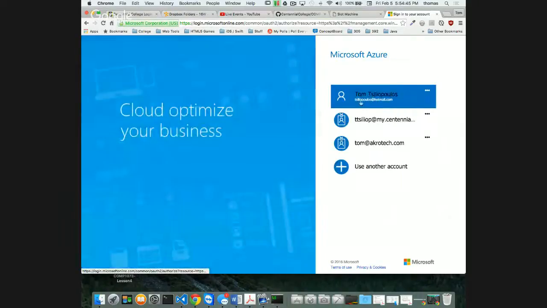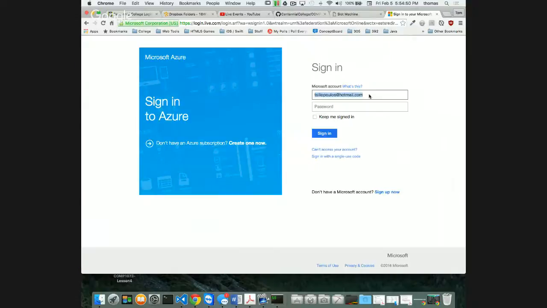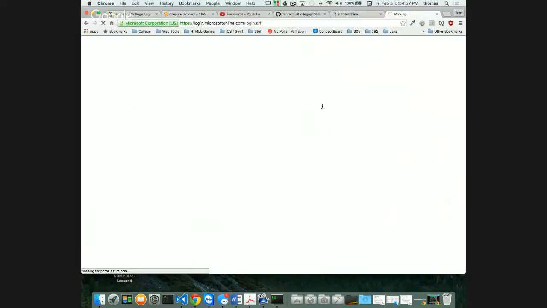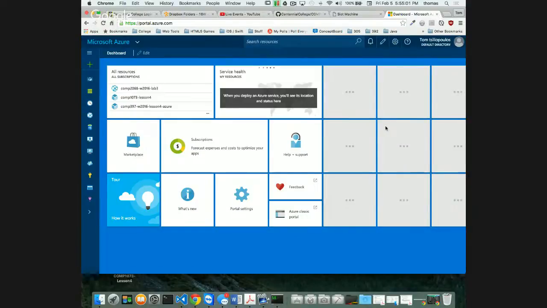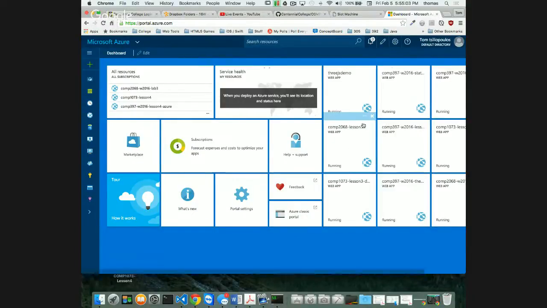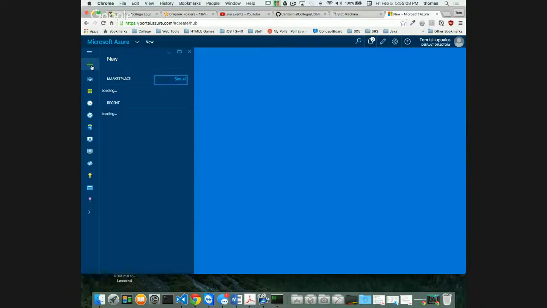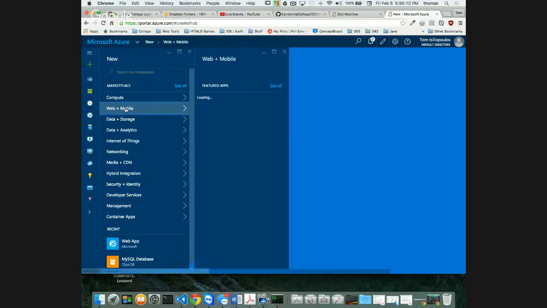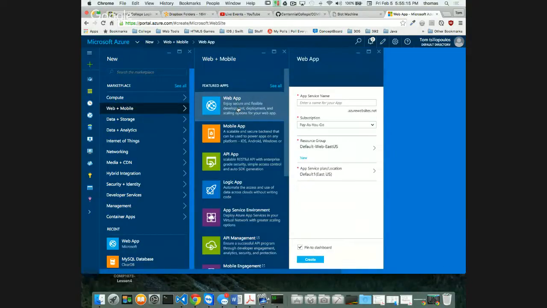So I'm going to go to portal.azure.com and I'll log in as myself. And I was having some issues with this last week for whatever reason. Don't know why. But it was taking a little bit of time to kind of pull up. All right, cool. I'm going to click the plus to create my new container up on Azure, right? And I'm going to go to web and mobile, and I'm going to go to web app. So I'm doing this all up front, right, as opposed to before.